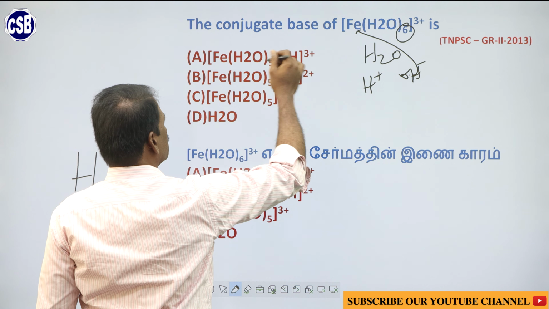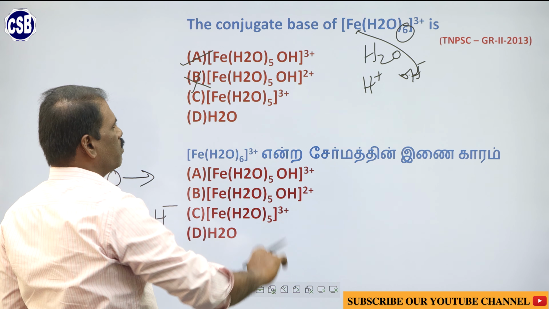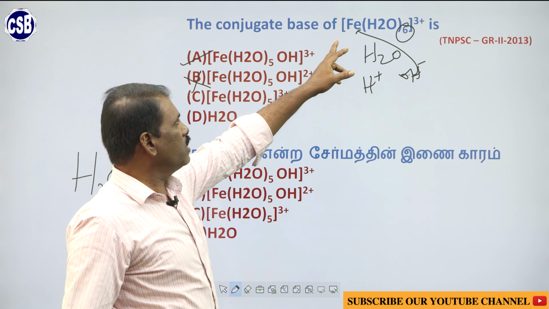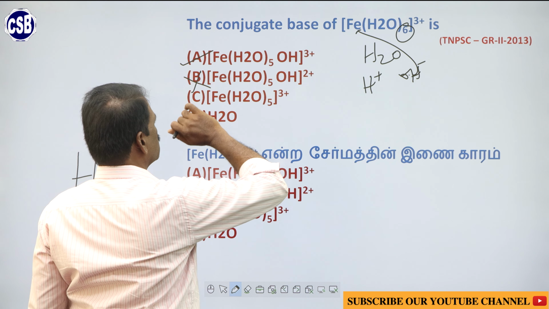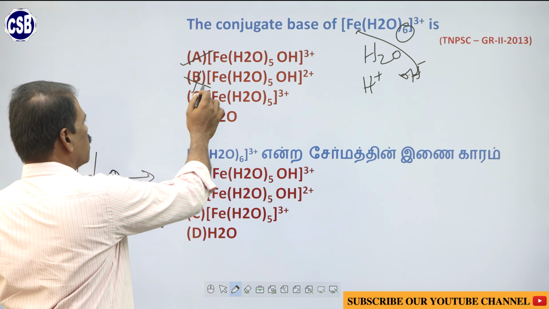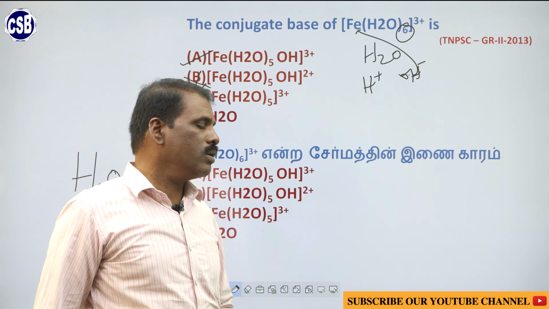So here the option is A, not B. In the second case, both are similar, but here the charge is 2 plus. The addition of OH minus to Fe will not alter the charge of the compound. So the charge remains constant, so the answer is A, not B. These are not the answer choices. So, this is the concept of Lowry and Bronsted.